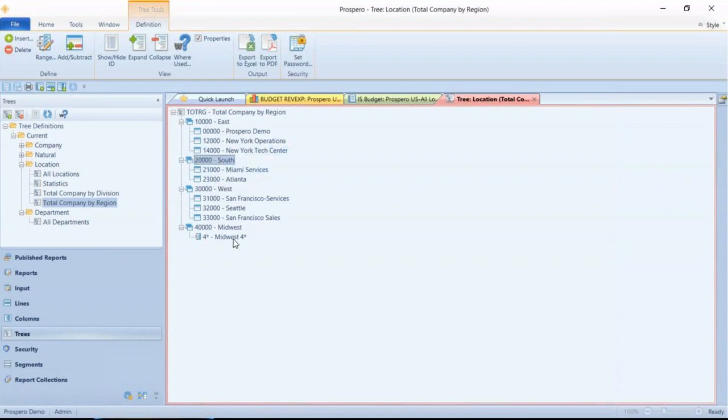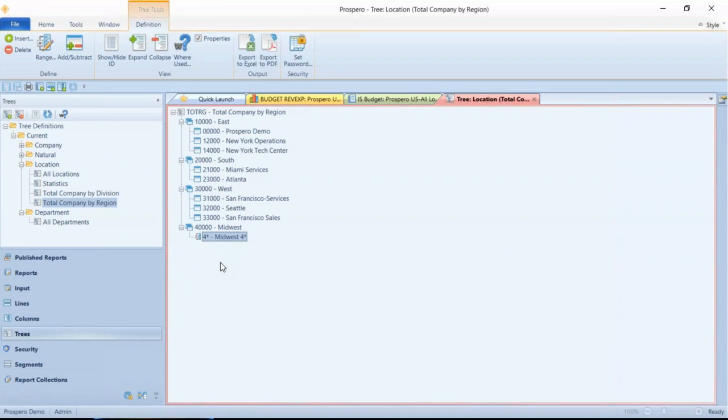And I can see at the very bottom, I've got the Midwest using a wildcard and asterisk. I want to point out that when you're building all these trees for any of these dimensions or natural account numbers, you can add them individually. And you can also add these with the wildcards or ranges, which makes it even better, so that this one for Midwest would pick up any new additions that started with a 4 for location.